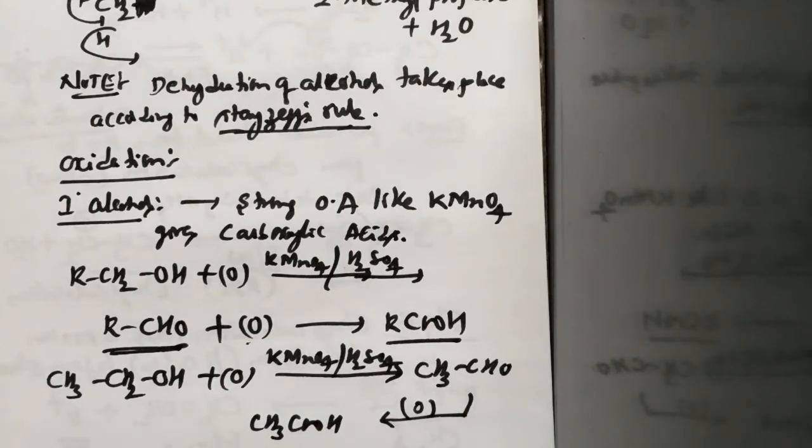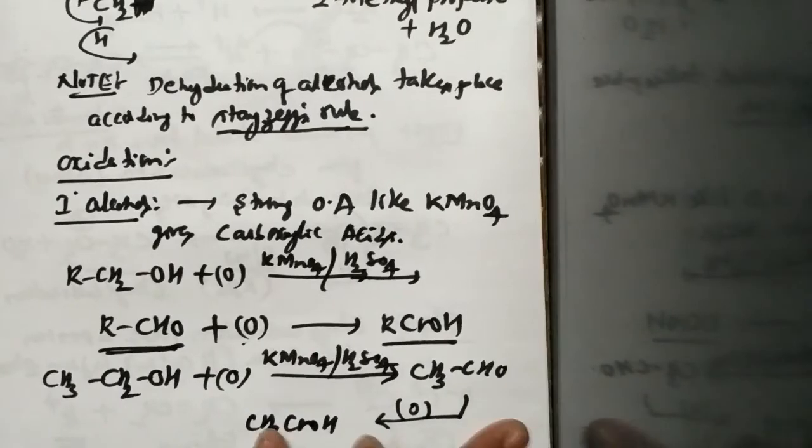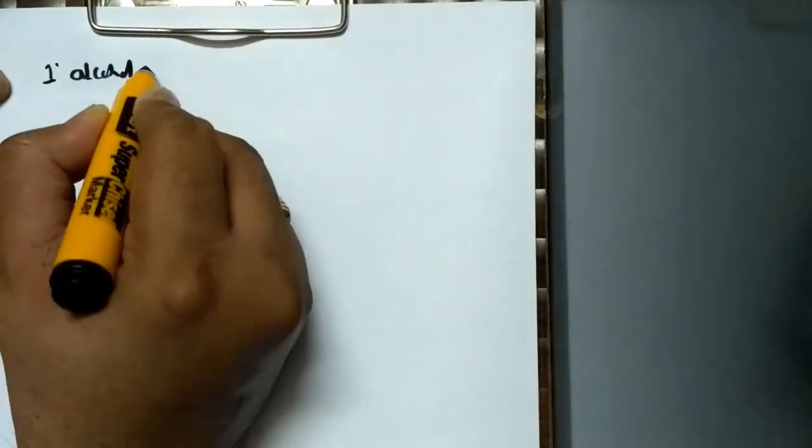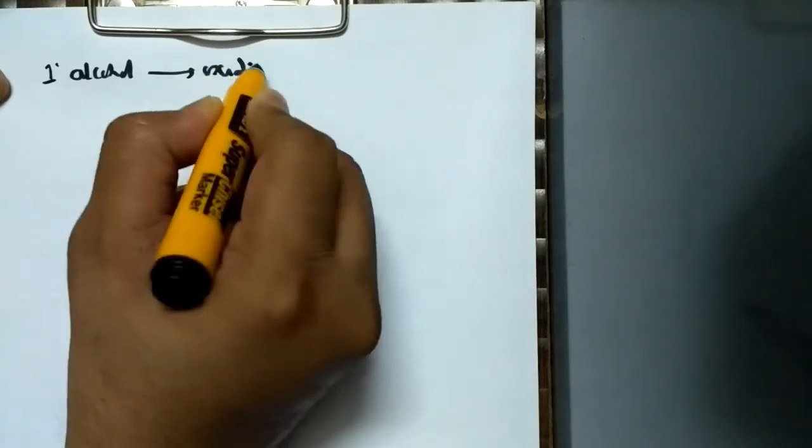So this is the method by which a primary alcohol is converted into carboxylic acid by using a strong oxidizing agent. Suppose the same primary alcohol is oxidized to aldehyde.